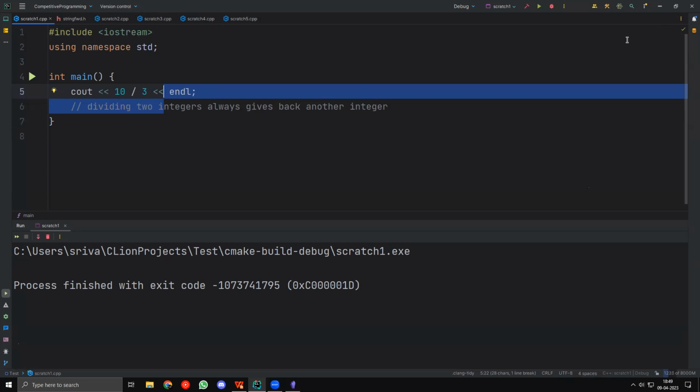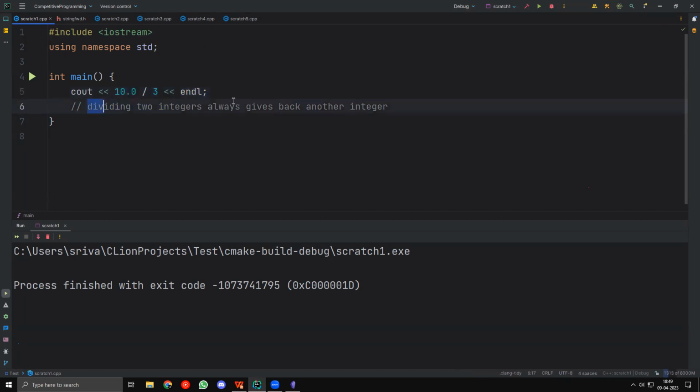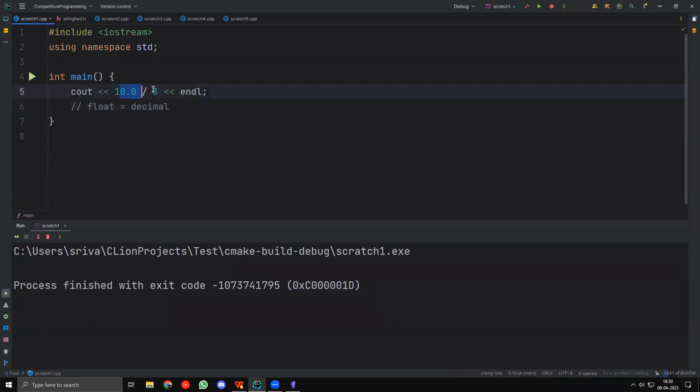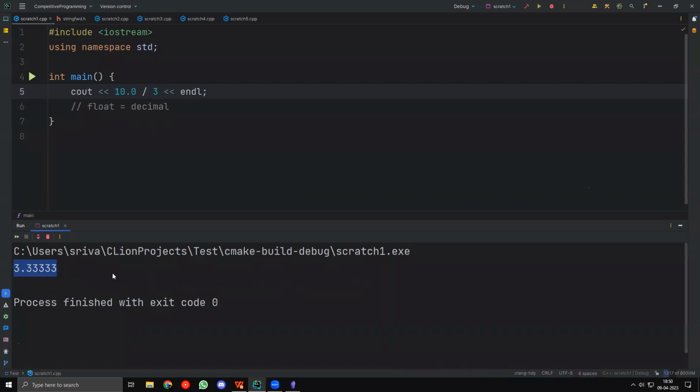Nikhil says implicit type conversion. Okay, we are not going to be discussing those things. I'll just discuss something simpler. Well, one way to get a float value is to just take 10.0, right? So dividing two integers always gives back another integer. But if you take at least one floating value, one decimal value, right? By the way, float and decimal are basically the same thing. So yeah, if you take 10.0 by 3, and if you run this, you'll get 3.3333, etc.